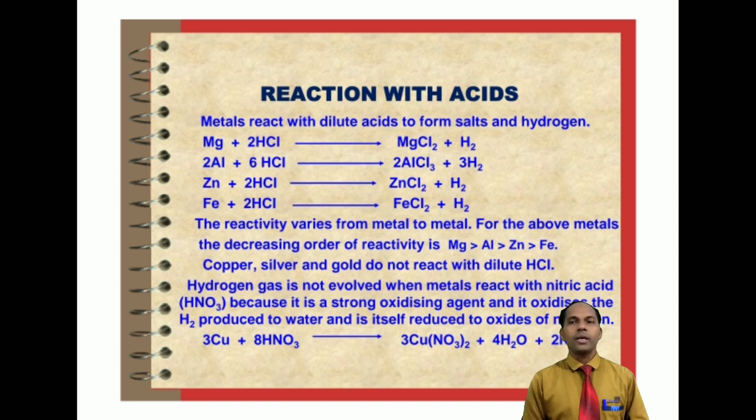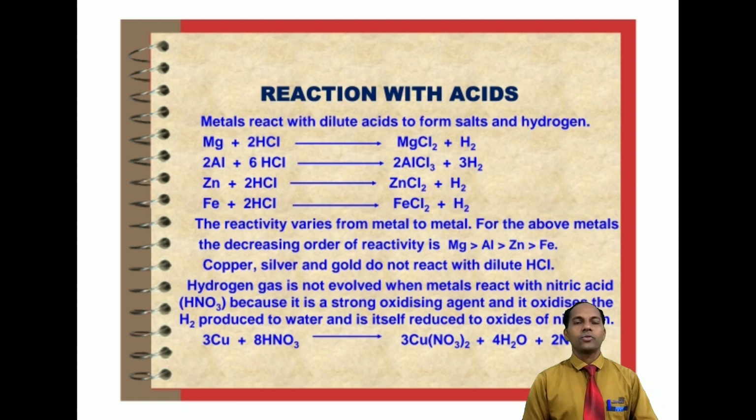It is very important. Whenever any metal reacts with nitric acid, it does not release hydrogen gas because nitric acid is a strong oxidizing agent. But we have an exceptional case, like magnesium.